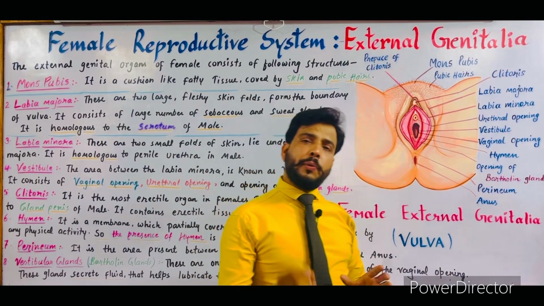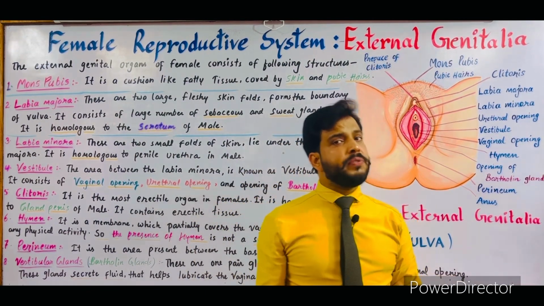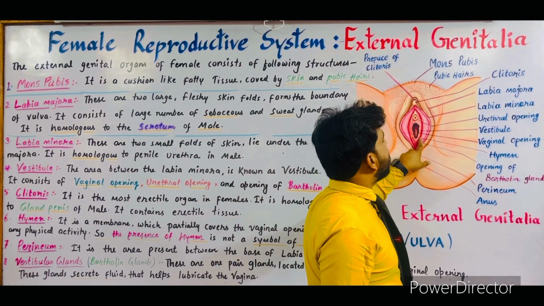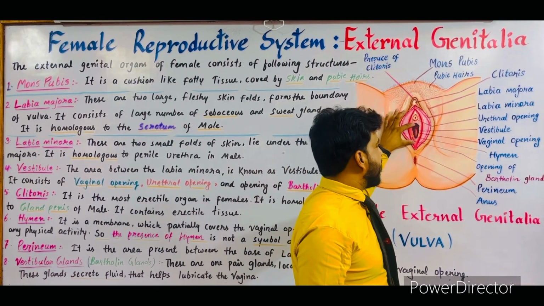These glands secrete liquid or fluid which lubricate the vagina at the time of sexual intercourse. So this is the opening. These are the openings of the Bartholin gland or the vestibular gland, just present around the vaginal opening.